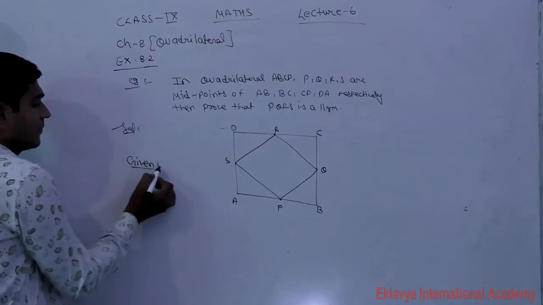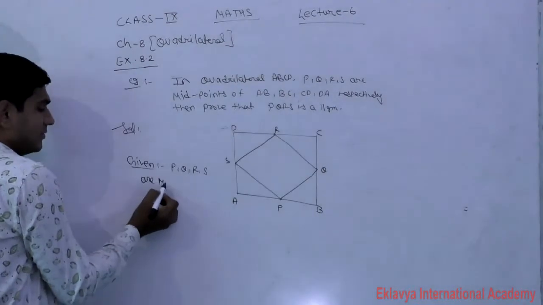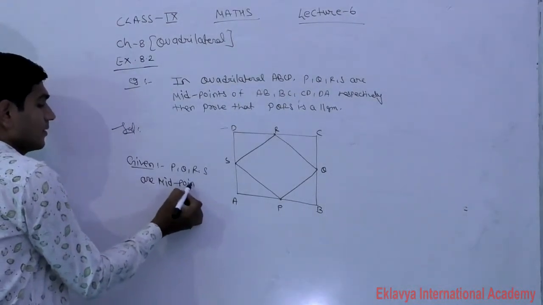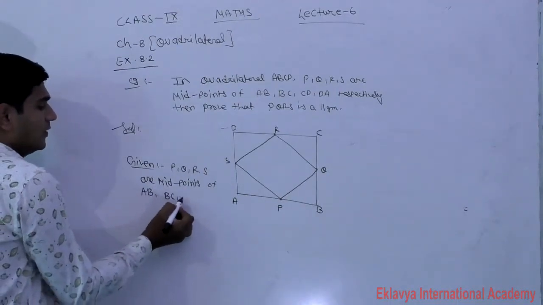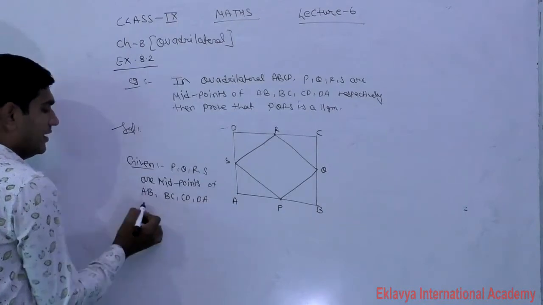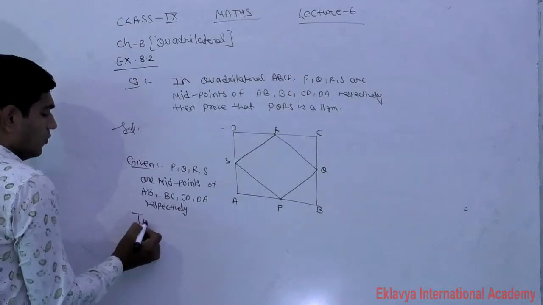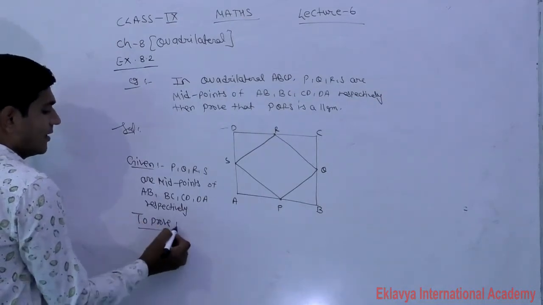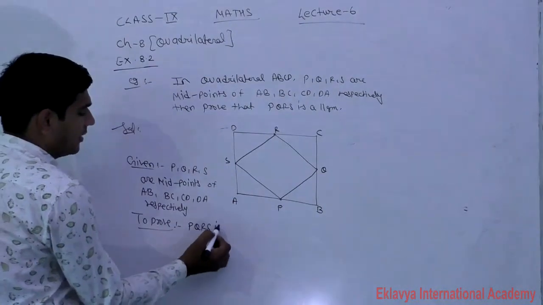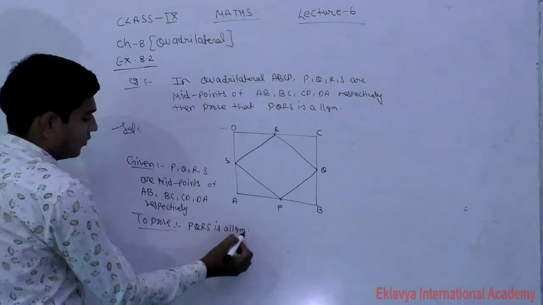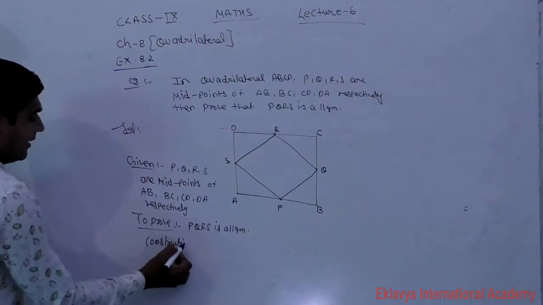In given, P, Q, R, S are midpoints of AB, BC, CD, DA respectively. Now what we will prove here, what do you have to prove? PQRS is a parallelogram.